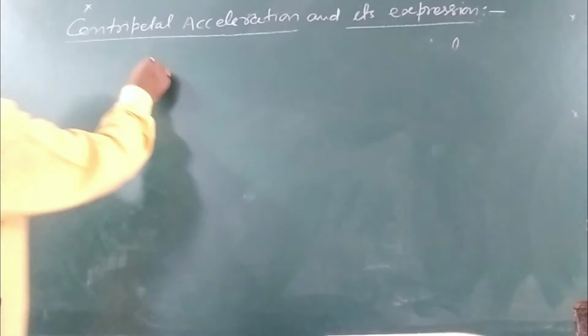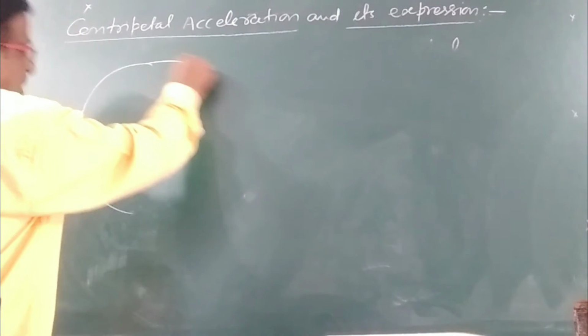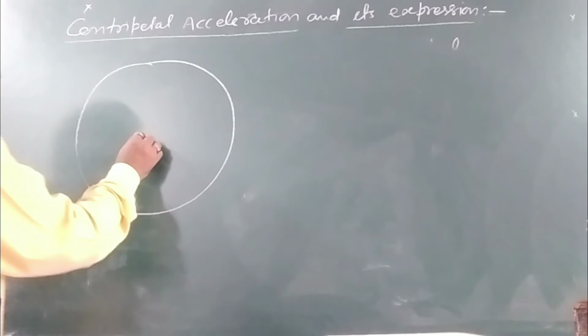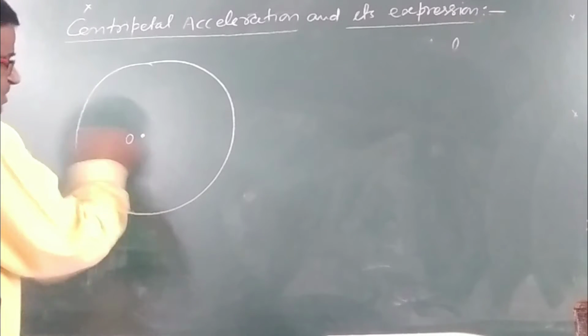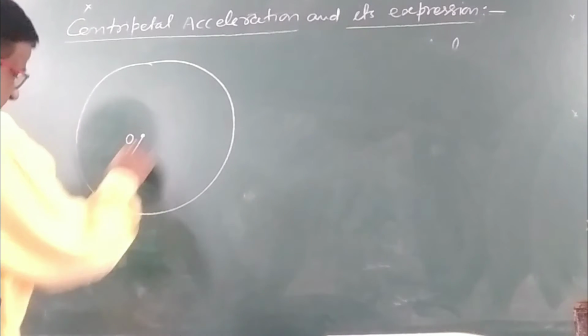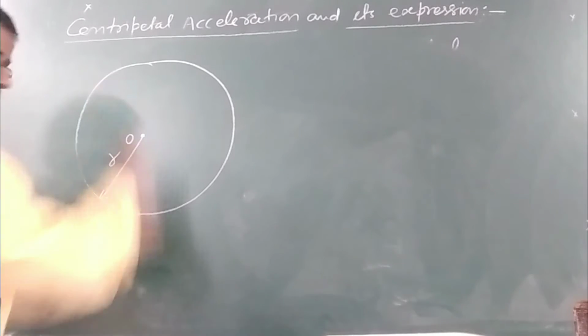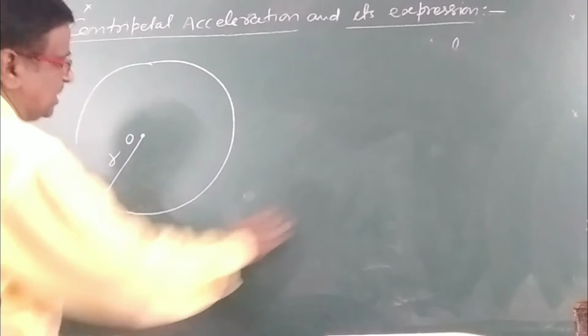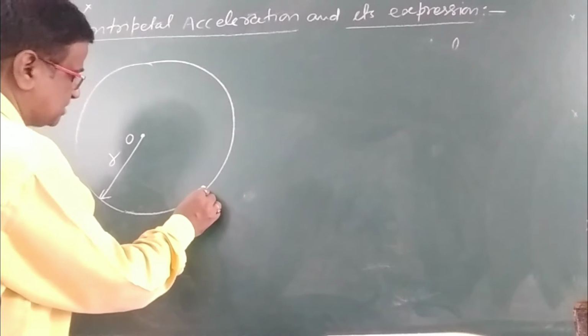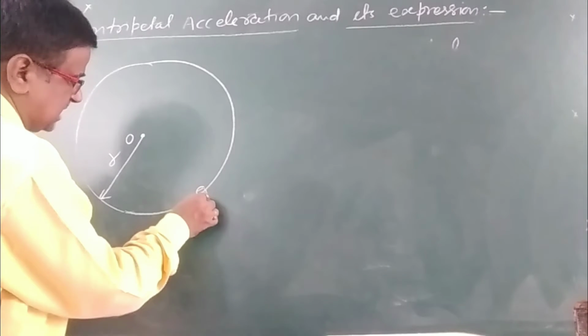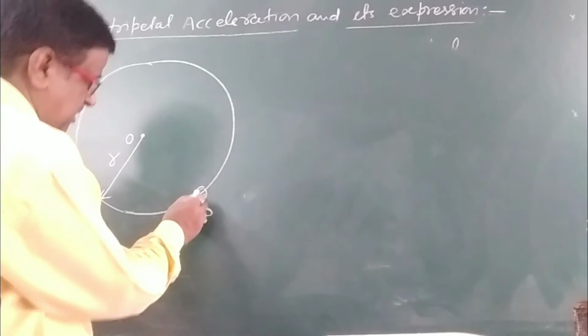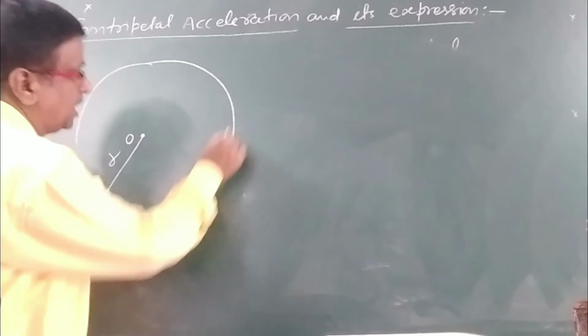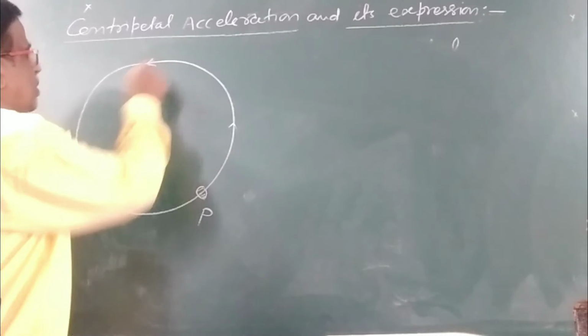Let us consider an object of mass m moving on this circular path. This is the center of the circular path of radius r. The object is moving on it. Sometimes the object is at this point P, and it is moving in the anti-clockwise direction.